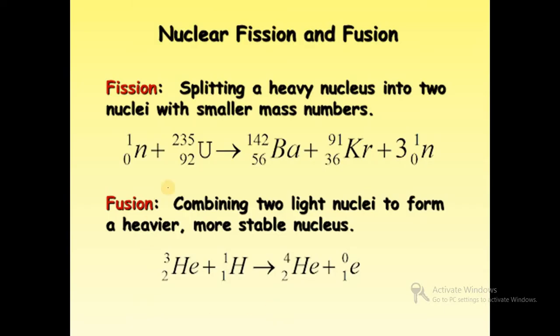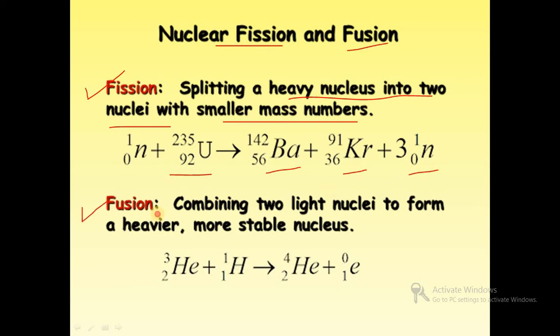In the case of nuclear fission and fusion, what is the difference? In fission, a heavy nucleus splits into two nuclei with smaller mass numbers. When a neutron bombards uranium, with atomic number 92 and mass number 235, it breaks down into barium and krypton with the emission of 3 neutrons.